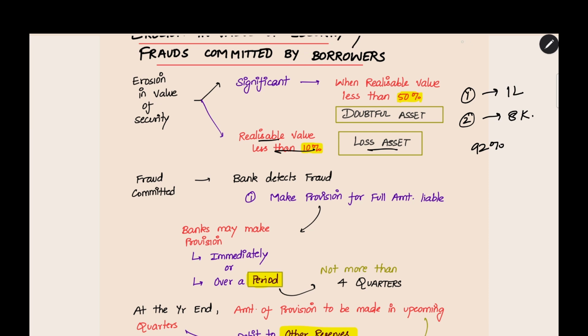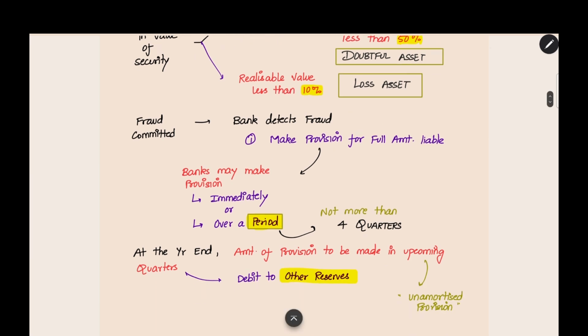Now, if a fraud is committed by the borrower, who receives the money as a loan and does some fraud, and the bank detects the fraud, what should the bank do? The first step is it should make provision for the full amount liable. What is the loss to the bank? They should make full provision, so they can protect themselves from the loss.